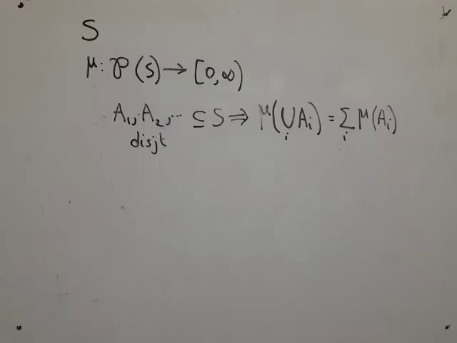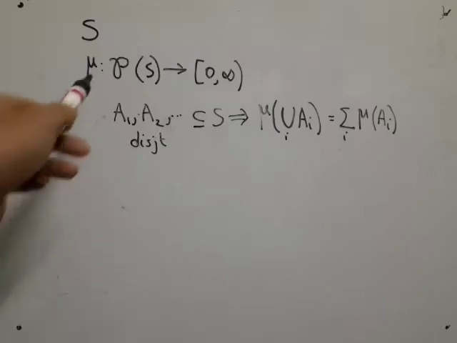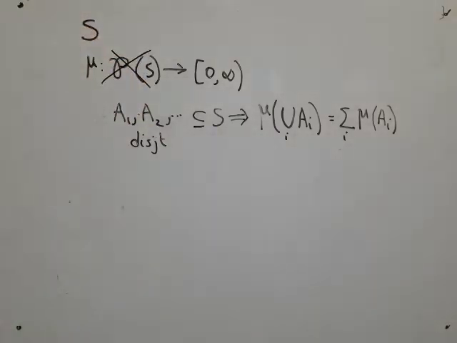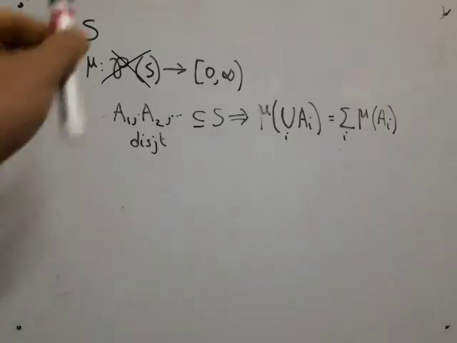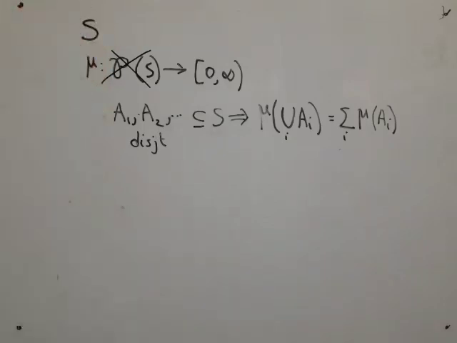Now, one of the approaches, the approach that has given birth to measure theory, said do not work with the entire power set of S, instead work with only a sub-collection of subsets of S. That is, say that there are certain subsets of S for which mu is not defined.